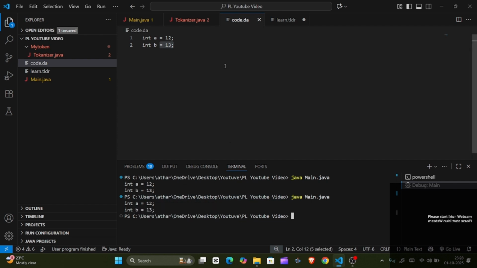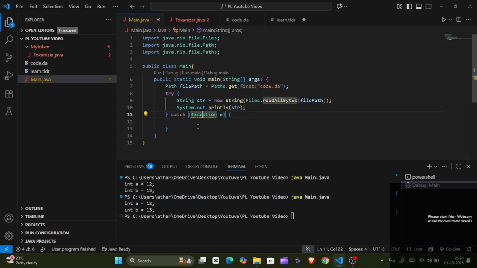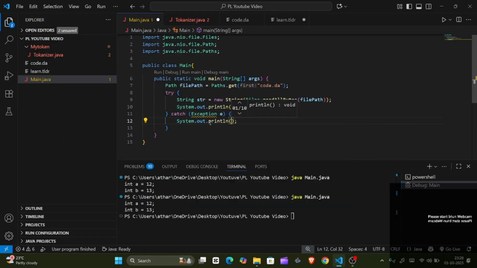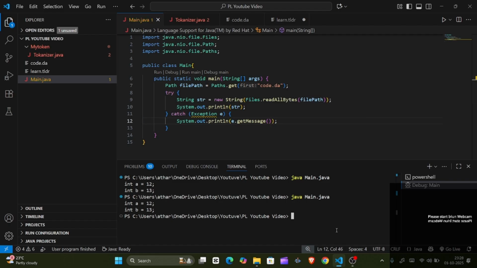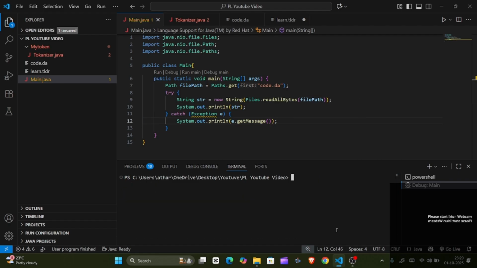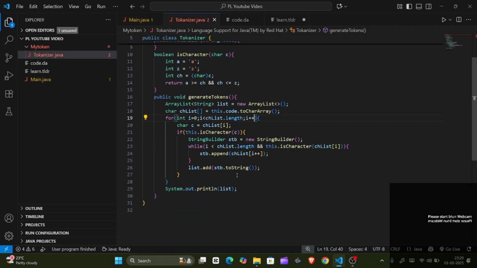देखा? No. It's actually throwing some kind of error जो कि मुझे मिल नहीं रहा. ठीक है. I think it will be index out of bound. So e dot get message. Let's see. No, we are not getting any kind of error. How is it possible? Let's check our code.